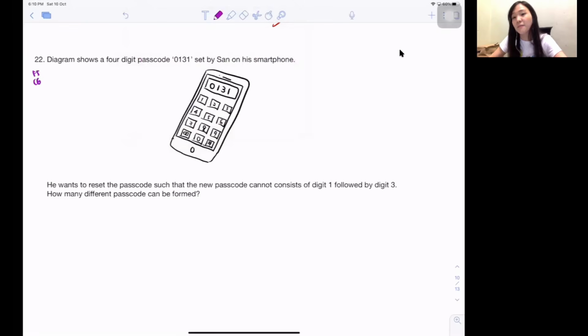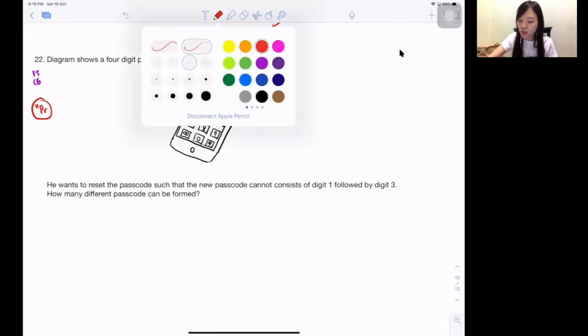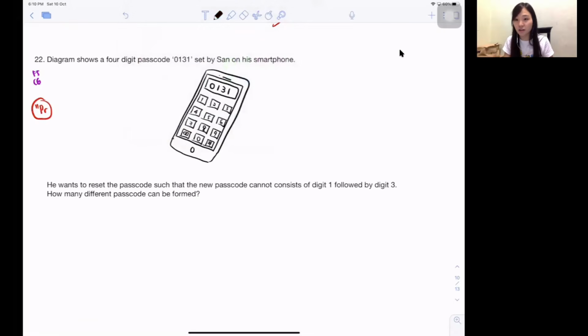Form 5 chapter 6 again, permutation and combination, correct? Code, again, arrangement is very important. Isn't it? It is a P question. So they're asking how many different passcodes you can form. You all know the passcode needs to be 4-digit, correct? And then you might be telling me, teacher, is it only 0131? No. You can see they have 0, 1, 2, 3, 4, 5, 6, 7, 8, 9. So altogether I have 10 numbers and I want to form a 4-digit passcode.